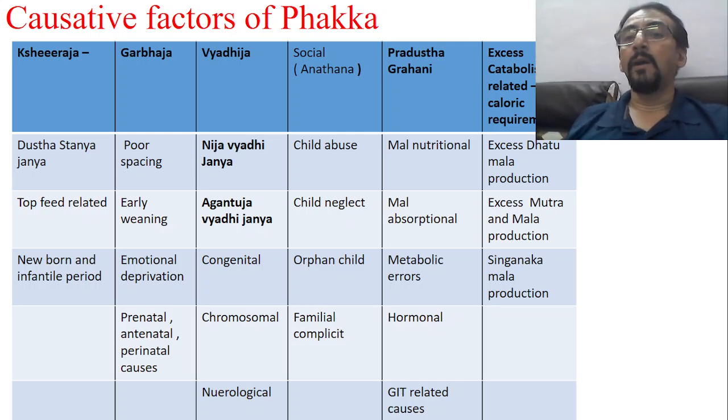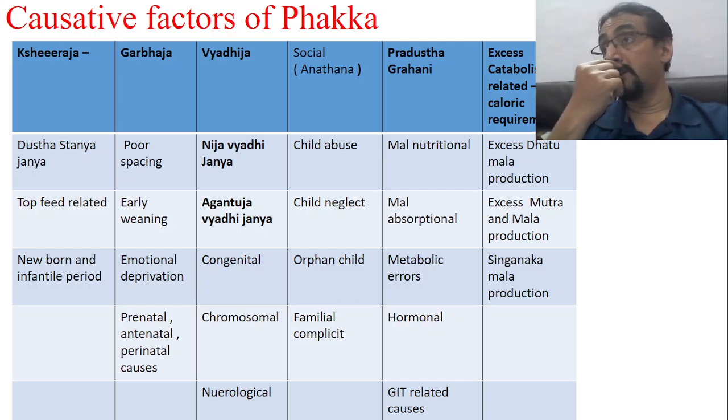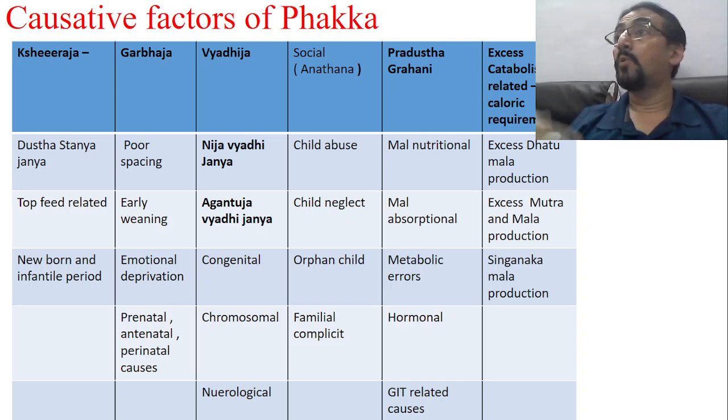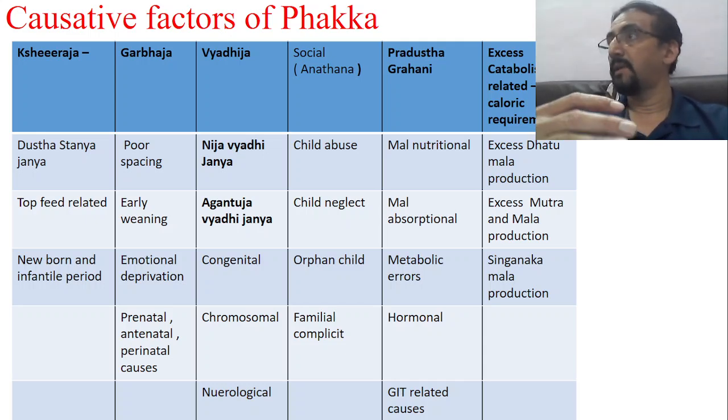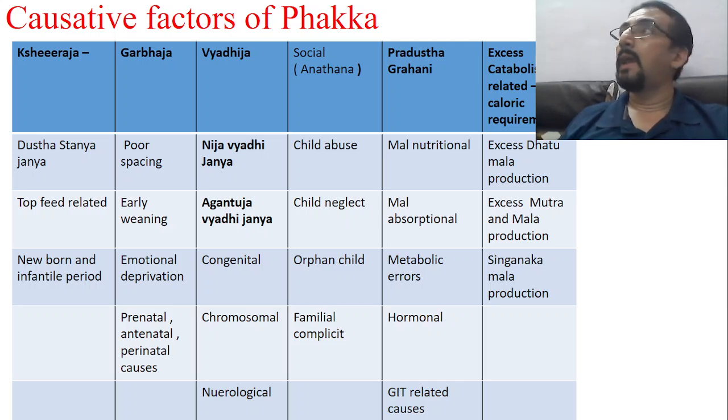Now, any conditions which lead to, I told, isn't it? In modern contemporary science they describe the conditions which require more caloric requirement and more caloric wastage. FTT is classified based on that. Similarly, Ayurveda says any conditions which require excess catabolism and more caloric requirements. So what such conditions are mentioned?